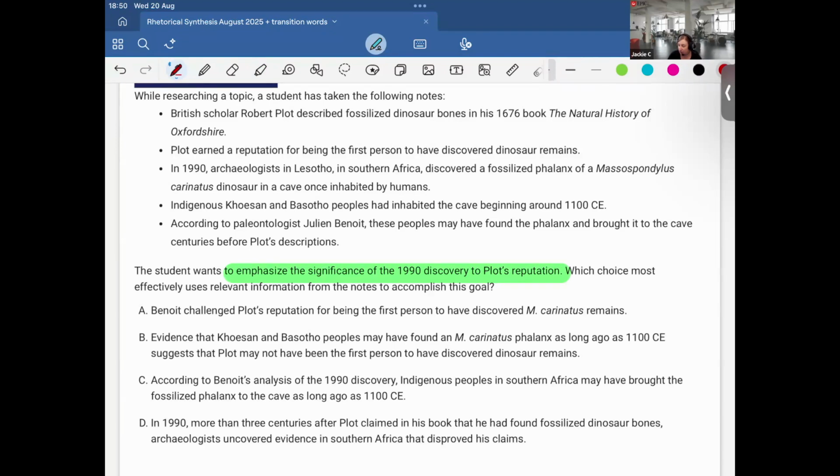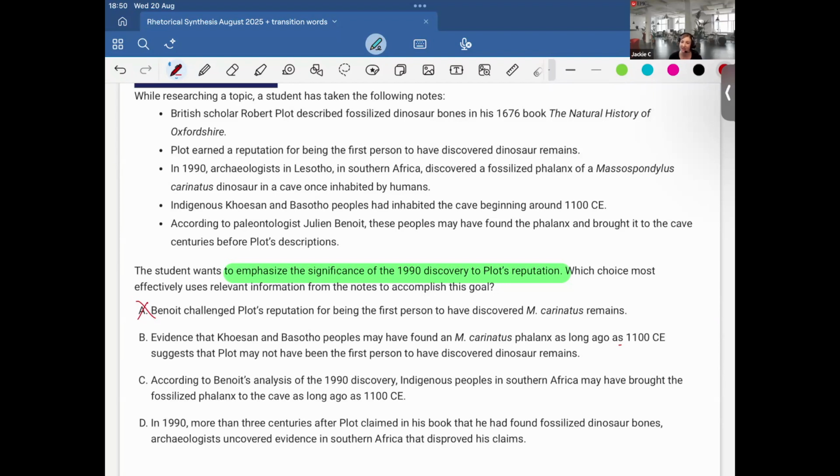That's actually not correct, because it says right here he discovered dinosaur remains. It doesn't say that he discovered specifically the M. carinatus remains. So no, we can discard option A. Option B: evidence that Khoisan and Basotho peoples may have found an M. carinatus as long ago as 1100 CE suggests that Plot may not have been the first person to have discovered dinosaur remains.